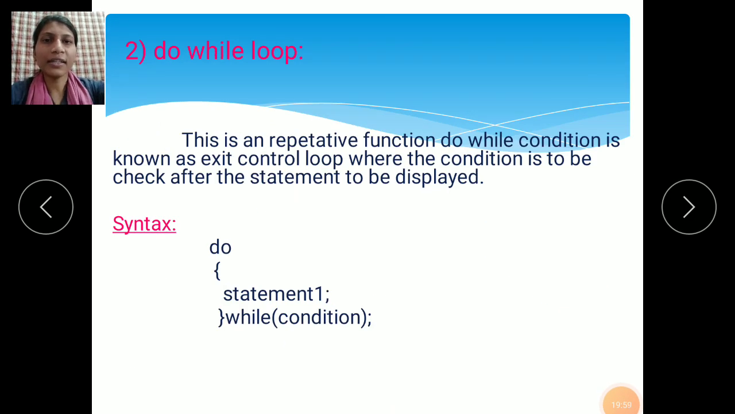See here, the second type of looping statement is the do while loop. So we will discuss the do while loop in the next class.